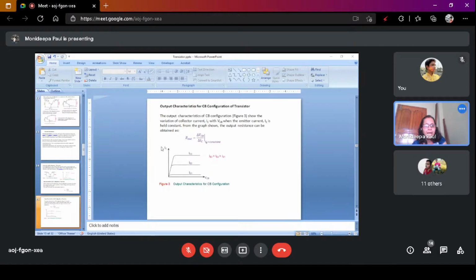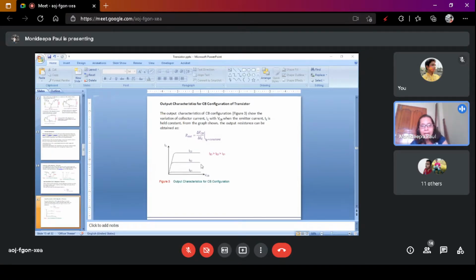This is the output characteristics of common base configuration. And what is the output resistance? It is the ratio of change of VCB to the change of collector current, so output resistance is equal to del VCB divided by del IC.